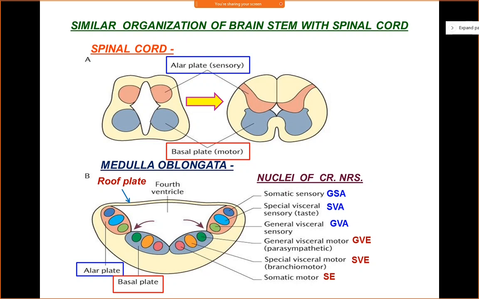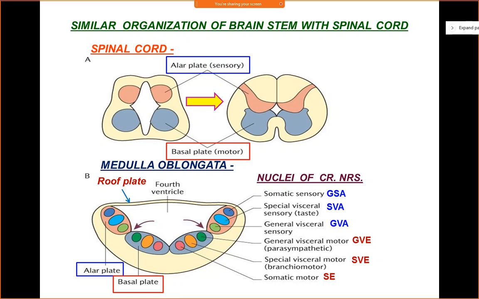So let us start with the basal plate. From the midline, from medial to lateral, starting from near the midline, we have the somatic motor column, also known as the somatic efferent column. Efferent means motor, meaning the fibers are exiting, and they're going to innervate the muscles. So, somatic motor or the somatic efferent column.